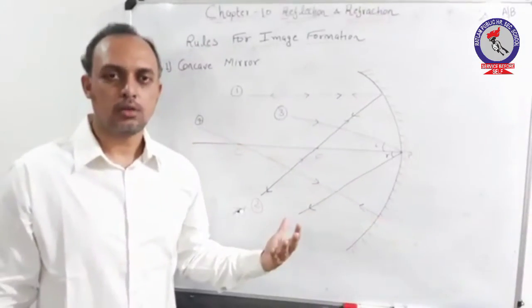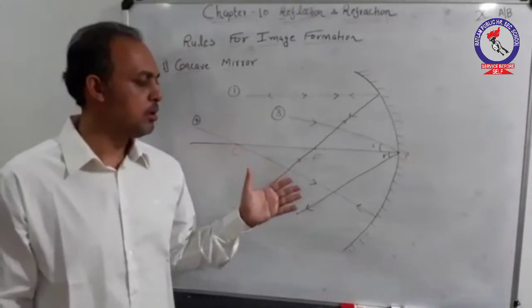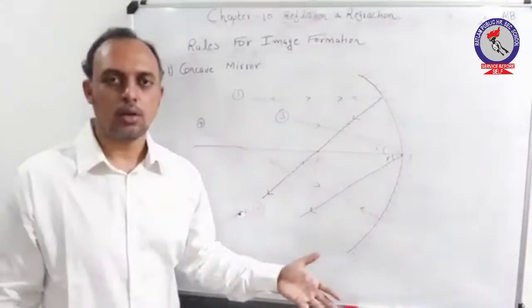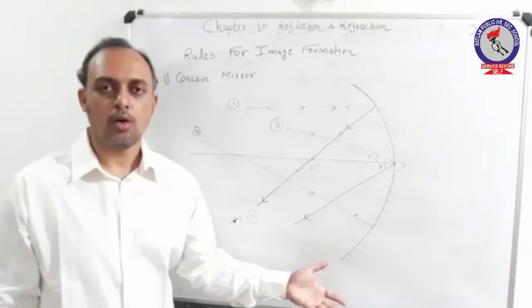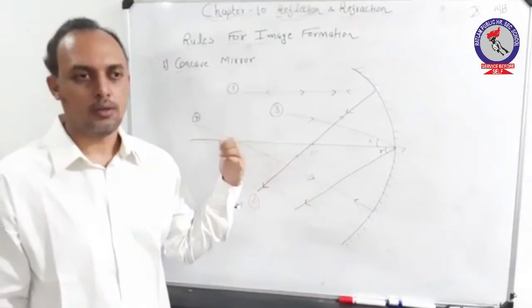The reason for this is that whatever ray is coming from the center is hitting the spherical surface at 0 degrees, obeying the law of reflection, so it is reversed back onto its main path.